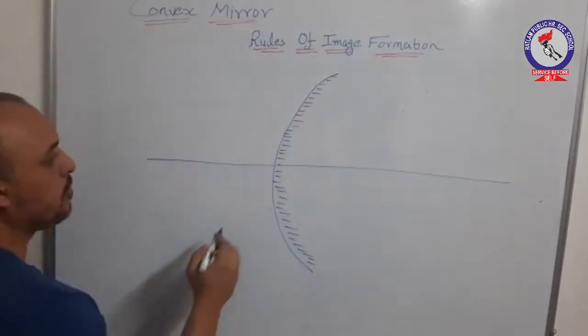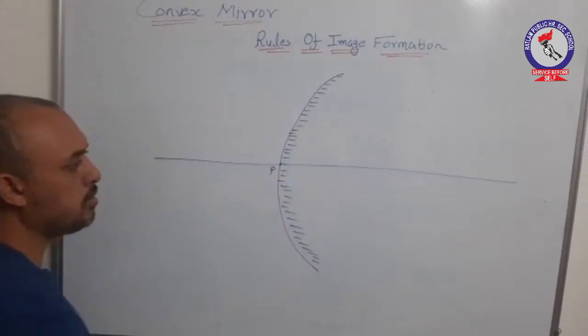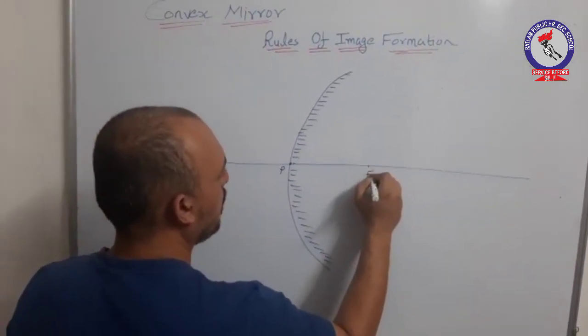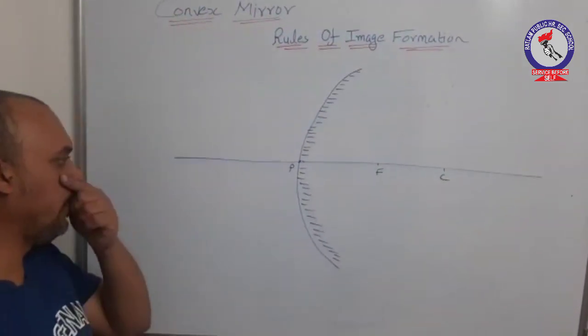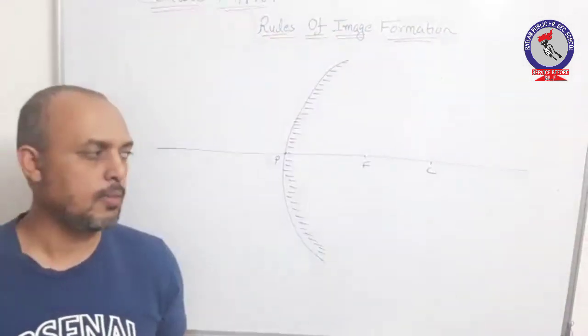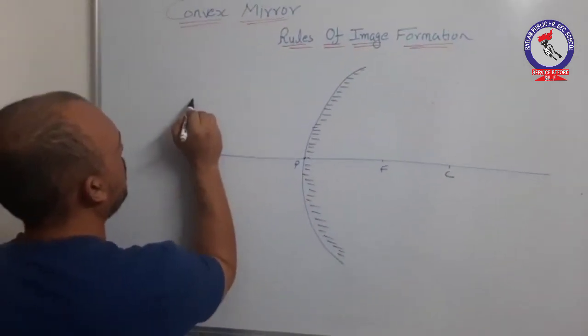This straight line passing through the pole acts as the principal axis. Consider this point as focus while this point as center of curvature, as these terminologies are very important for the formation of an image. Now, let us start with the very first.